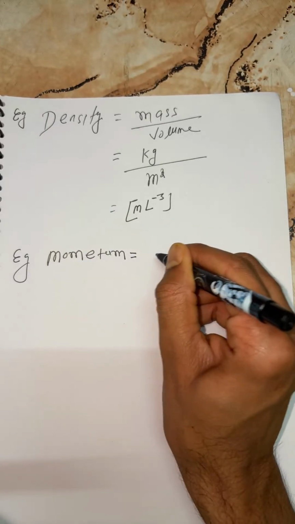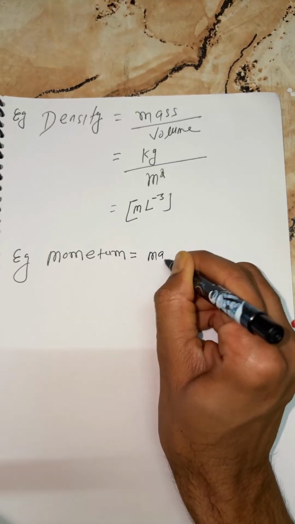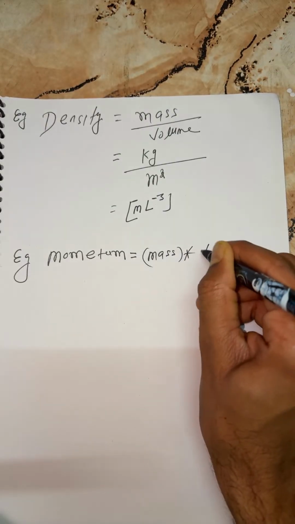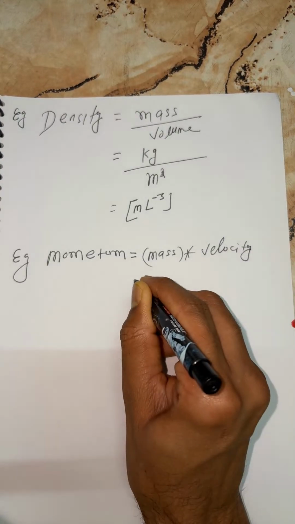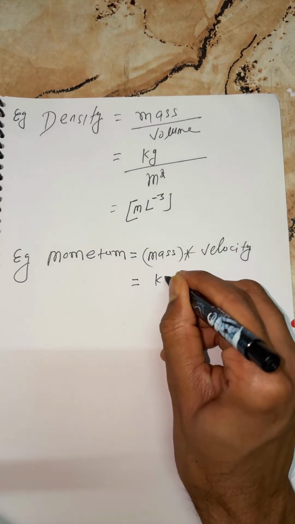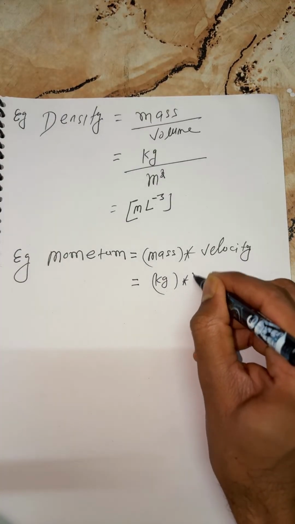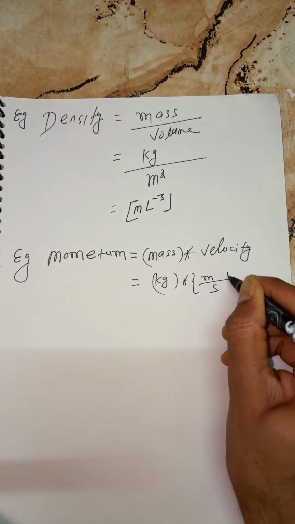So momentum, students, is the product of mass into velocity. Tell me everyone, what is the SI unit of mass? Kilogram. And velocity, students, is meter per second.